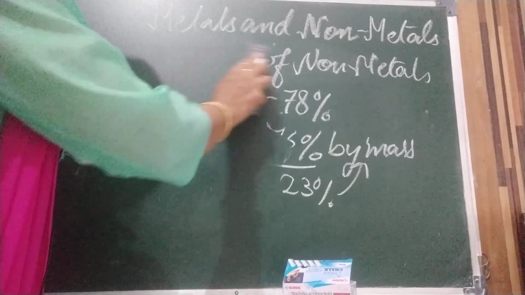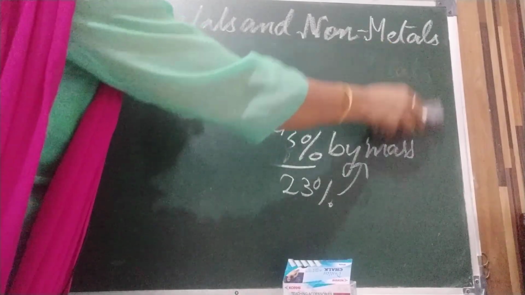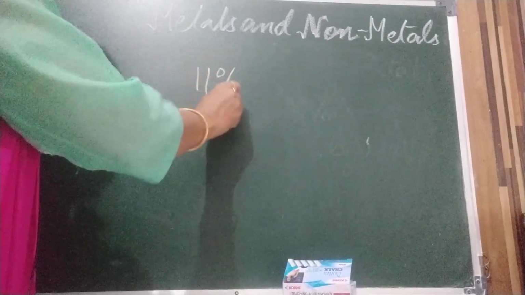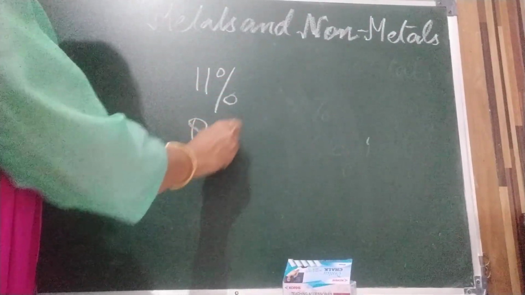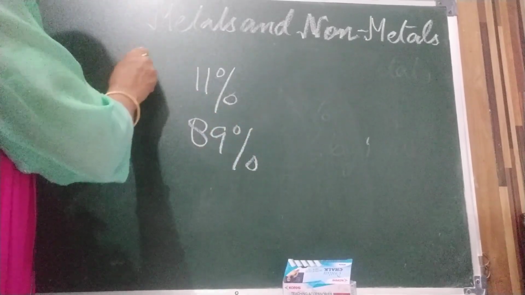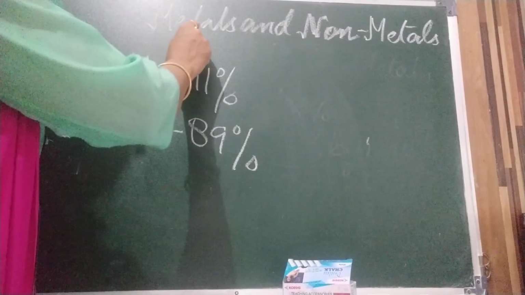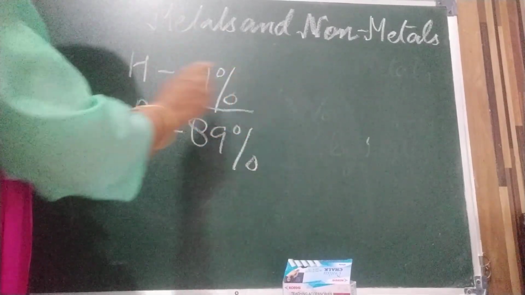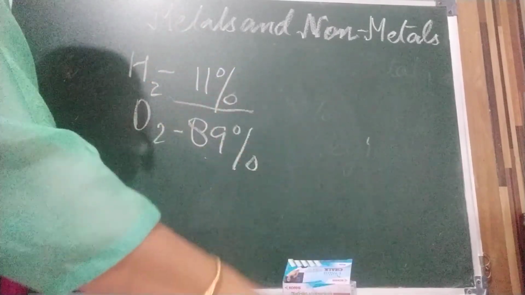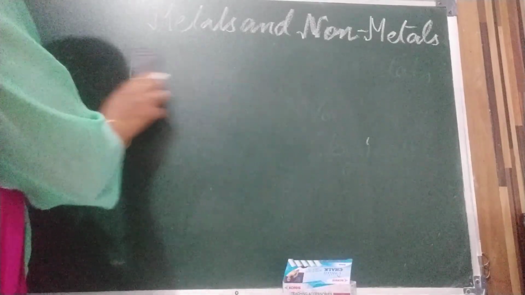By weight, water is 11% hydrogen and 89% oxygen.